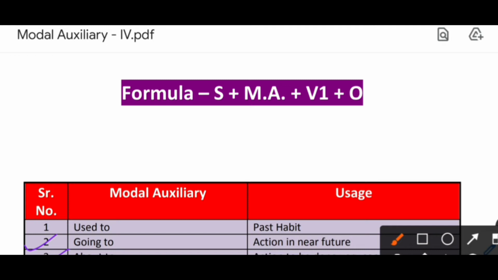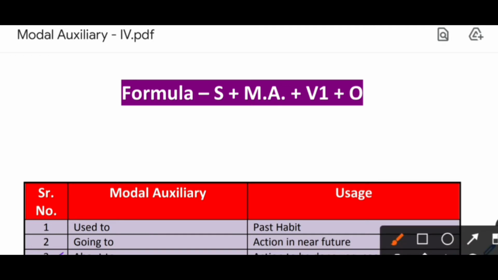Okay, when you want to speak about a particular topic, you wanted to speak, you were about to speak but you did not, at that time you can use this sentence. Okay, now another one is she is about to have her lunch. Okay, that means she will have her lunch very soon. Okay, she is going to or she is about to have. Okay, that action to be done very soon. You can also use she is about to take her lunch instead of have.